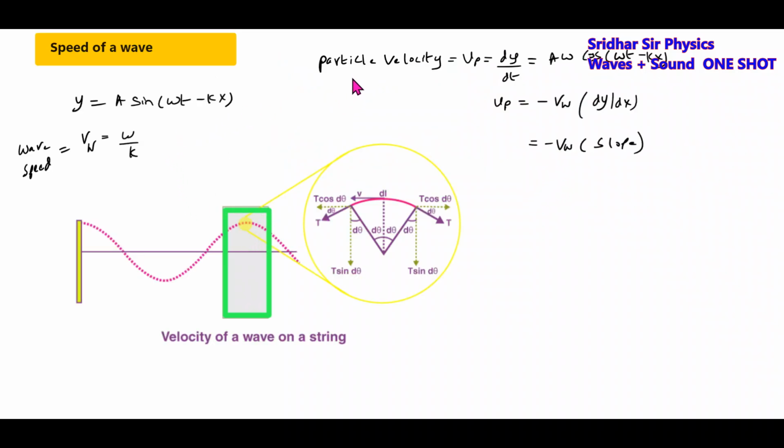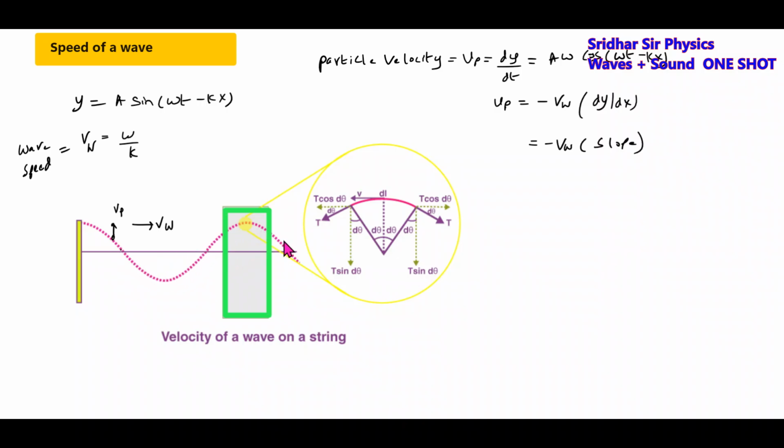Next we have the two types here. One is called wave speed. The speed with which the wave propagates is called the wave speed. Next, the particle velocity. The particle velocity will be in this direction. The velocity of a point on a rope we call particle velocity. The speed with which the energy flows on a rope, that we call wave speed.